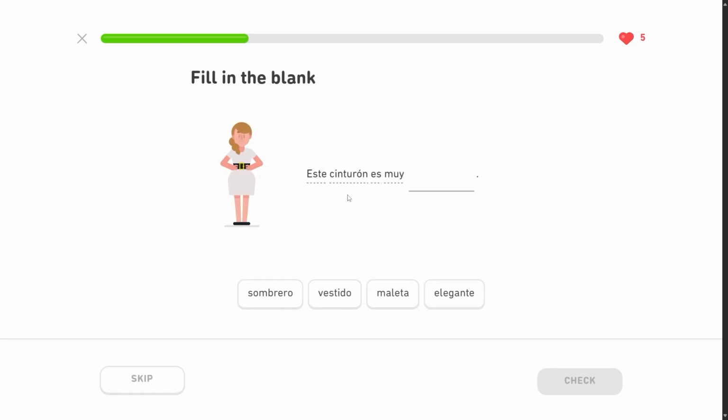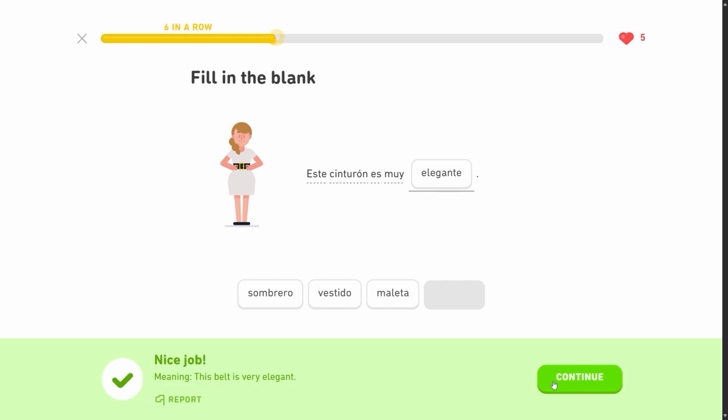Este cinturón es muy, let's see, cinturón. That's cinturón, the belt, right? So this belt is very, let's see, sombrero, this is a hat. Vestido, this is a dress. Maleta, that's a suitcase. So it couldn't be any of these things. It must be elegante. It does look sort of elegant, doesn't it? Elegante, I guess you can use that to describe all kinds of clothes.